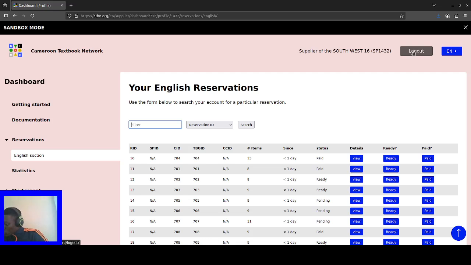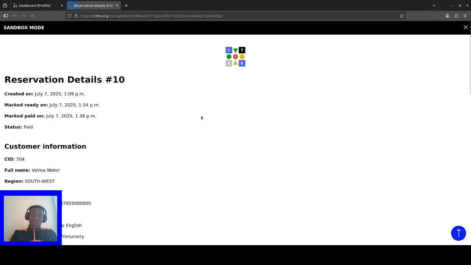remember that I said that in the details, when it is created, you only see this, created on. But when it is marked ready, you will equally see when it was marked ready, and when it's marked paid, you will equally see when it was marked paid. Very important, because the customer can also see this information.